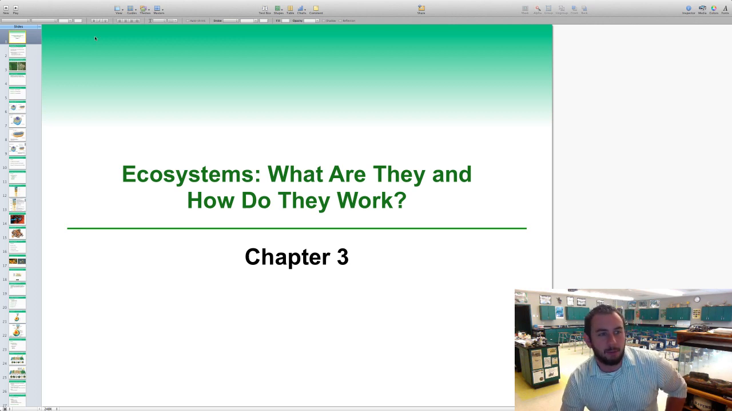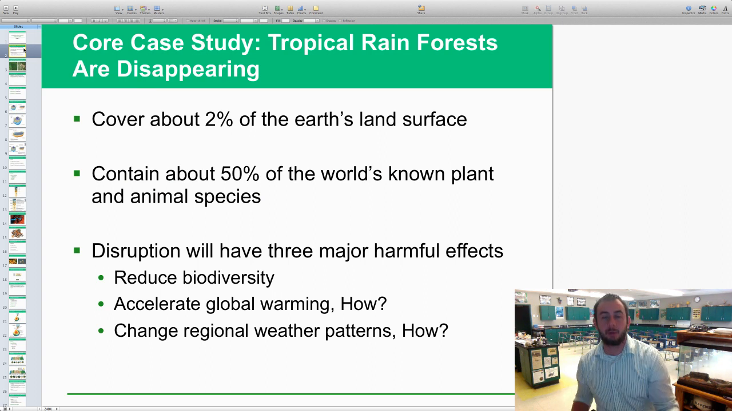So we're looking at ecosystems. The core case study is on the tropical rainforest, and it's a very valuable ecosystem from the ecology standpoint. It covers about 2% of the Earth's land surface. It contains up to 50% of the world's known plant and animal species, so a very diverse ecosystem.